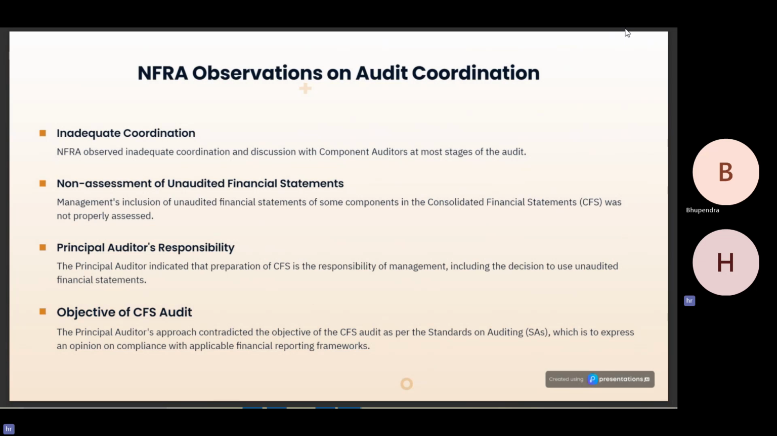Second, the management's inclusion of the unaudited financial statements of some components in the consolidated financial statements was not properly assessed. The principal auditor indicated that the preparation of consolidated financial statements using the unaudited financial statements of subsidiaries is purely the choice of the company. The principal auditor's approach contradicted the objective of consolidated financial statements as per the standards on auditing, which is to express an opinion on the compliance with the applicable financial reporting framework.